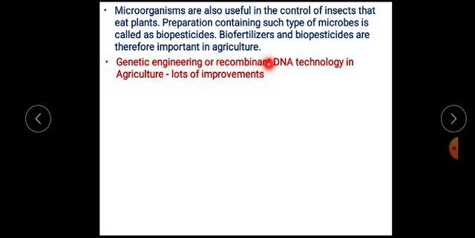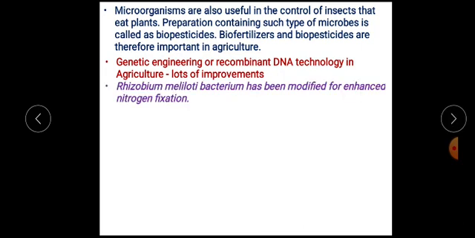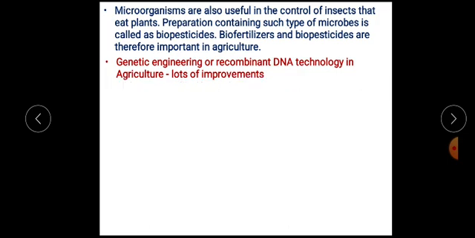Genetic engineering, or recombinant DNA technology, that we have studied earlier is very important in agriculture, and it has brought new advancements and improvements in agriculture. Rhizobium meliloti is a bacterium that has been modified by genetic engineering for enhanced nitrogen fixation.